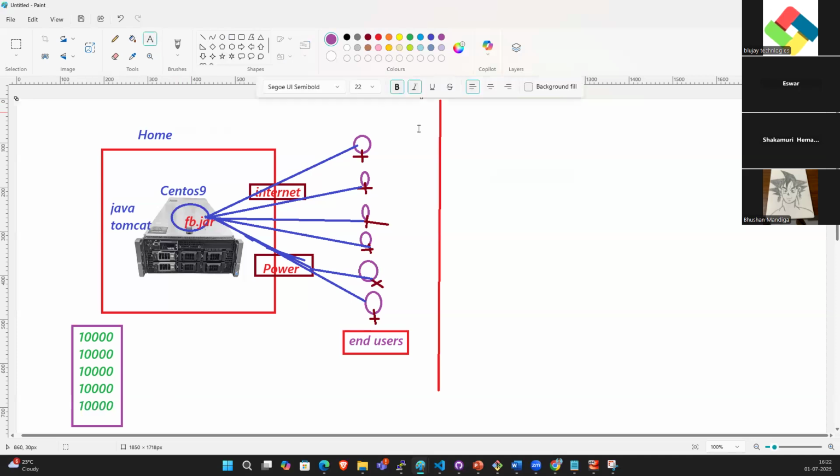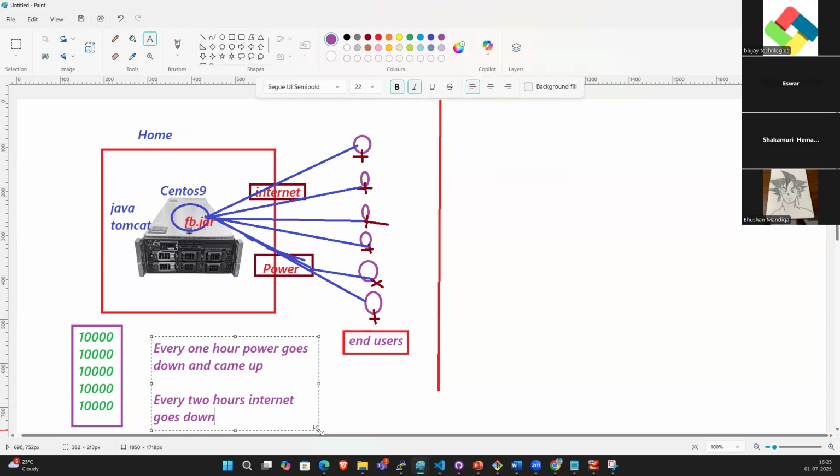So after 1 week, every 1 hour the power goes down and comes back up. In the same way, every 2 hours the internet goes down and comes back up.